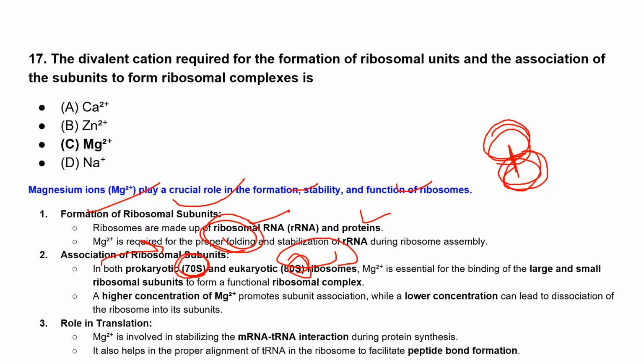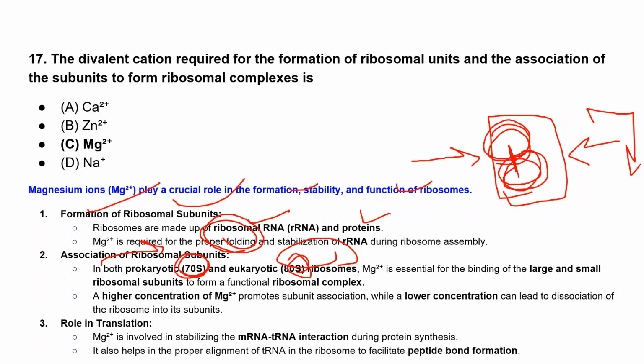If the magnesium ion has a very high concentration, it will promote subunit association, while a low concentration leads to the dissociation of the ribosomal subunits. In this way, magnesium helps in the association of the ribosomal subunit complex.